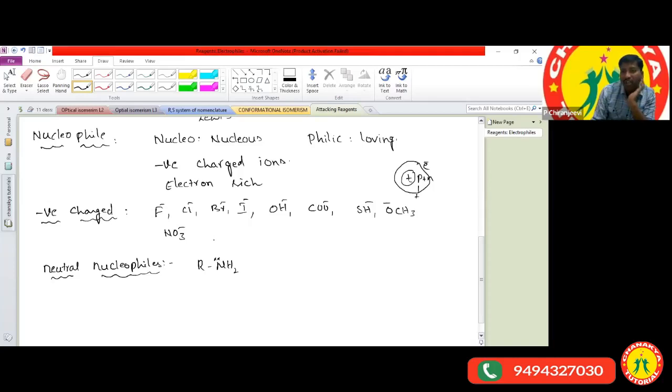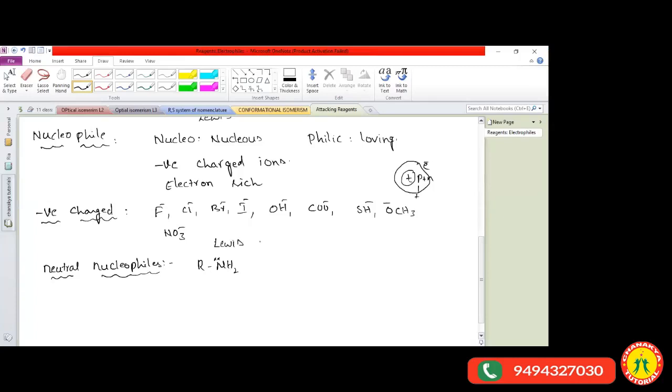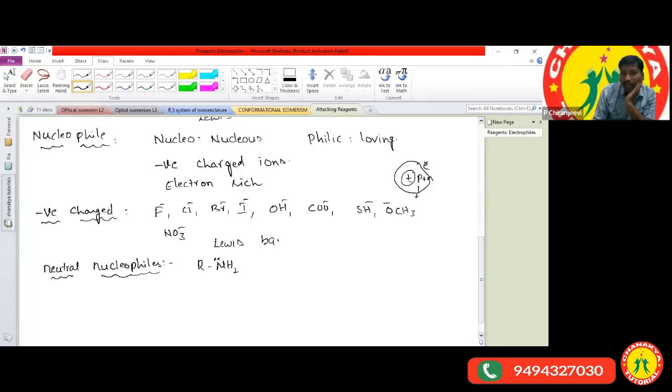Electron donors are called Lewis bases. Very good, Aditi. Electron donors we can call Lewis bases, and Lewis bases we can also consider as nucleophiles, neutral nucleophiles. What are the examples? RNH2, which we call a primary amine.